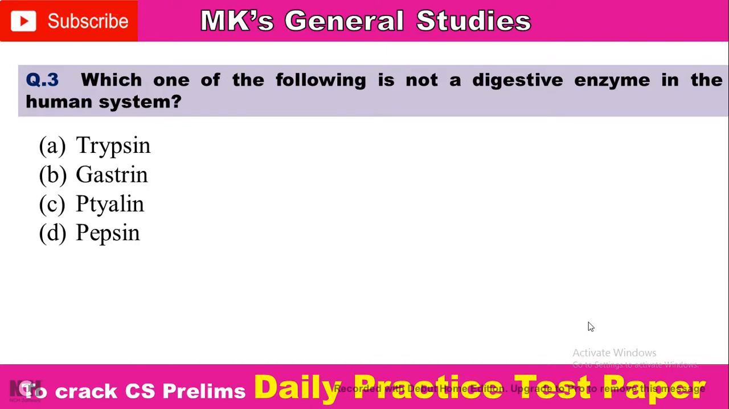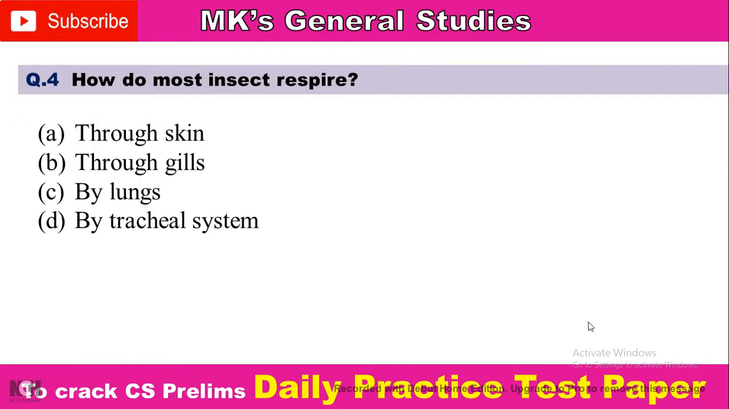Next question: which one of the following is not a digestive enzyme in the human system? Option A, trypsin; option B, gastrin; option C, ptyalin; option D, pepsin. Comment your answer.